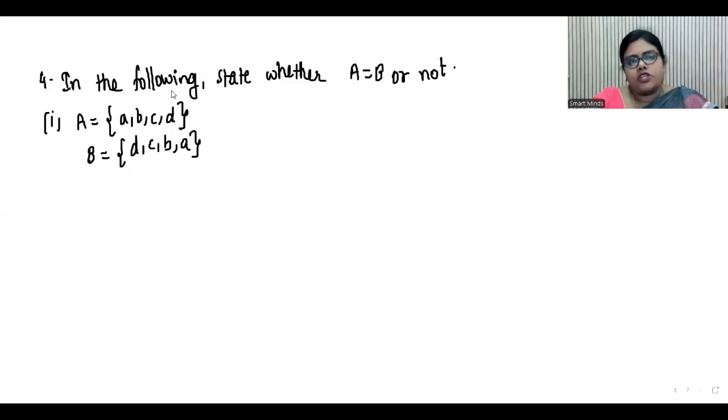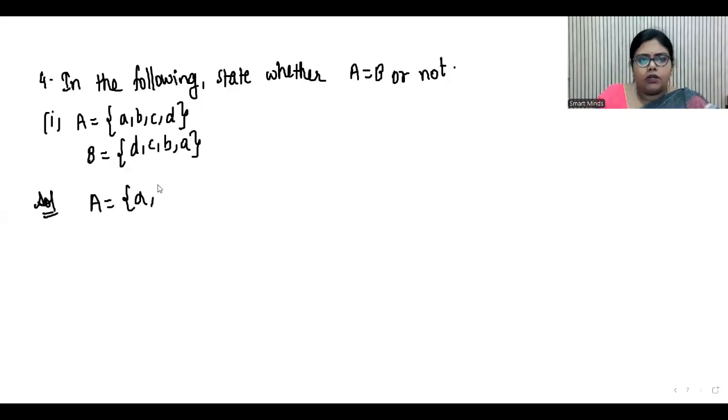Take the next question. In the following, state whether A equals B or not. So if you see the question, A is ABCD and B is DCBA. Though the order is different, the elements are the same. So what justification can you give over here?